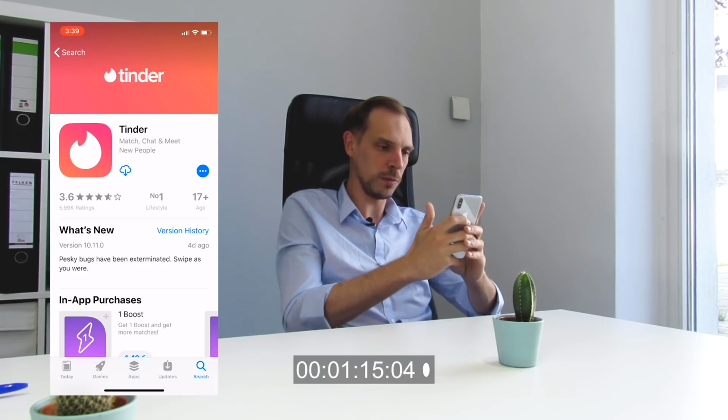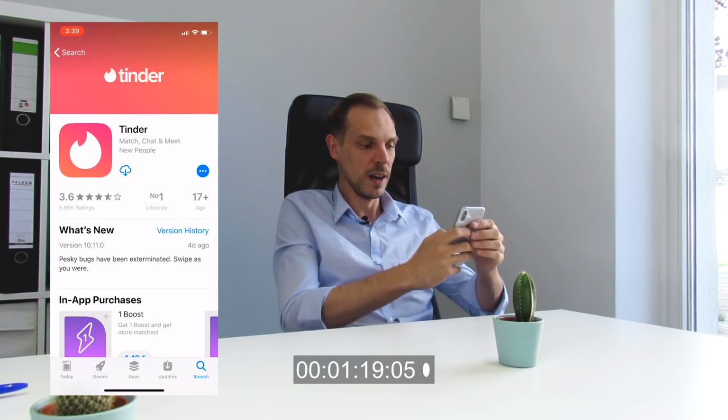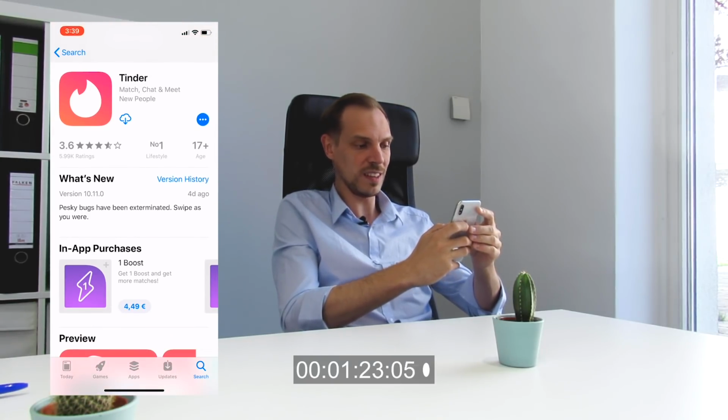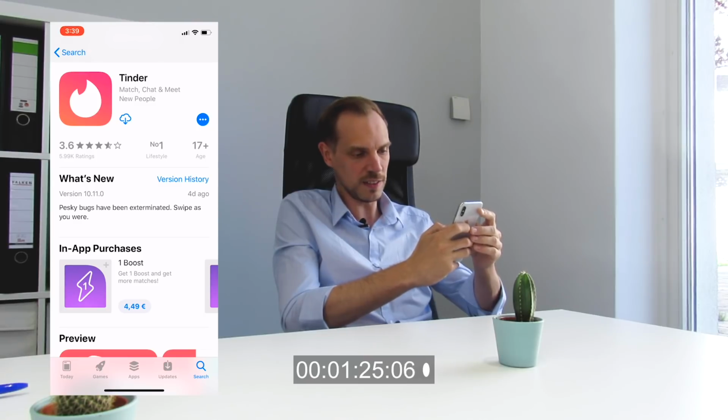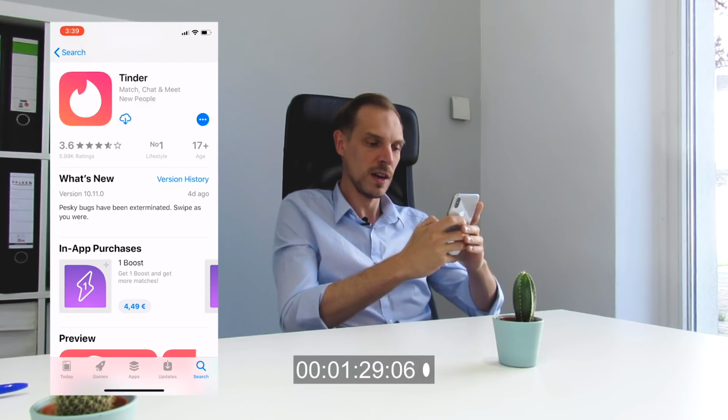Having a look at their app icon, I think that's really nailed in the case of Tinder. They have a really strong brand, they're very recognizable, so the app icon is on point. Going down to the ratings, I see that they have a 3.6 rating, which is not the highest, but they're number 1 in lifestyle and their app is for 17+.